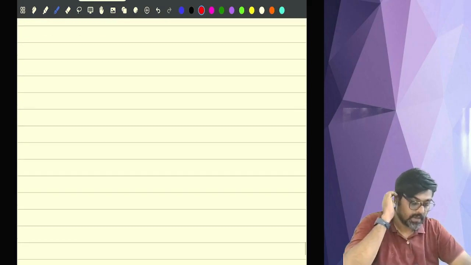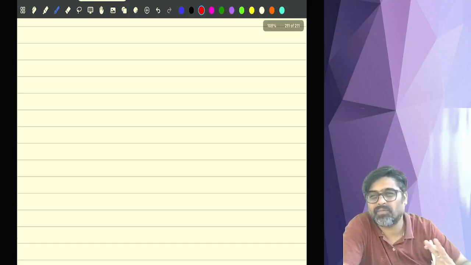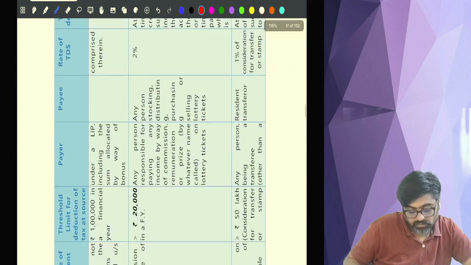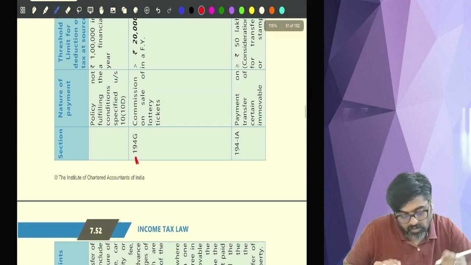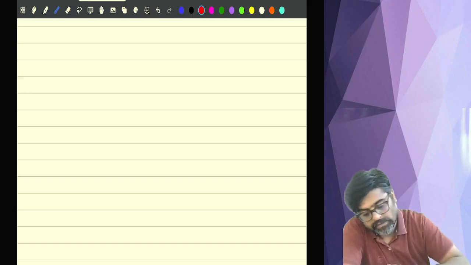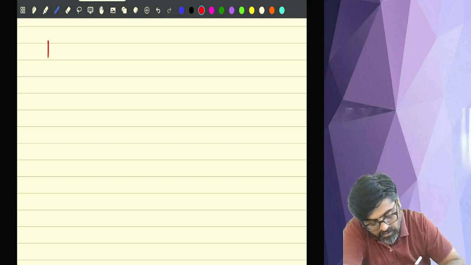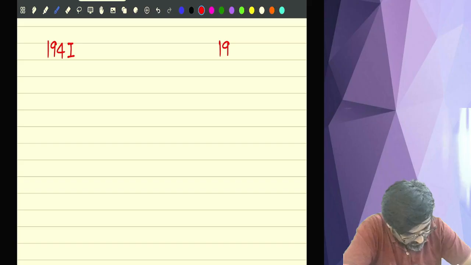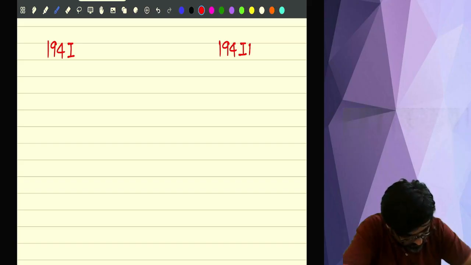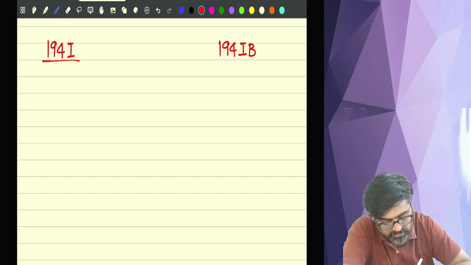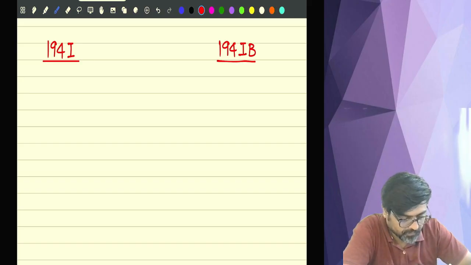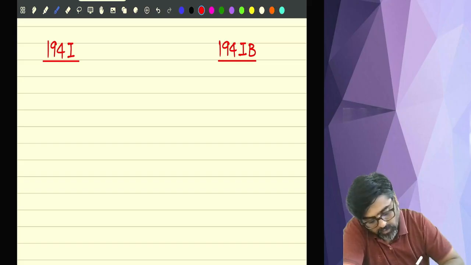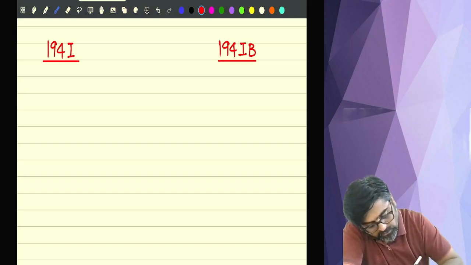Okay. Now see, after 194DA, 194E, double E, all these points are not there. Then 194G we have already done. Okay, no? Now 194H already done. 194I we are supposed to do, and 194IB. 2 sections. How many sections? 194I and 194IB. Okay. Now pay attention. 194I says rent.